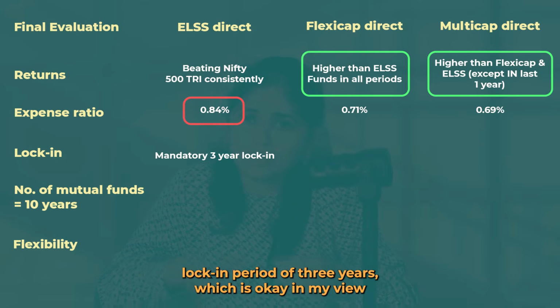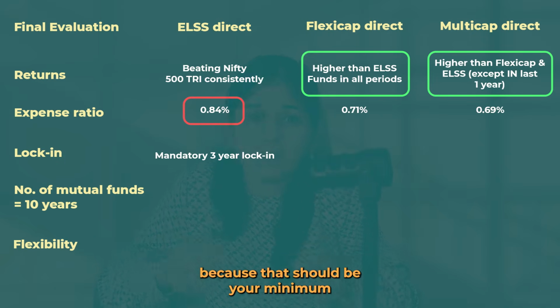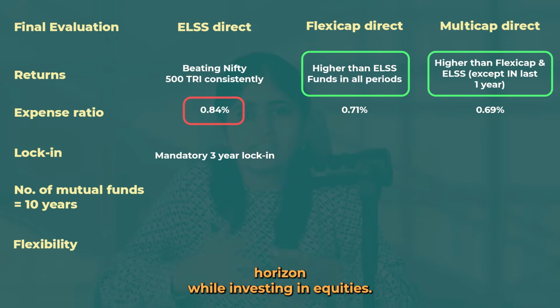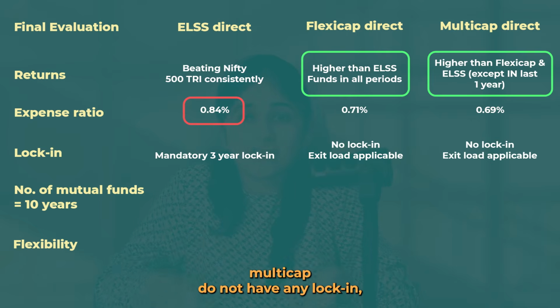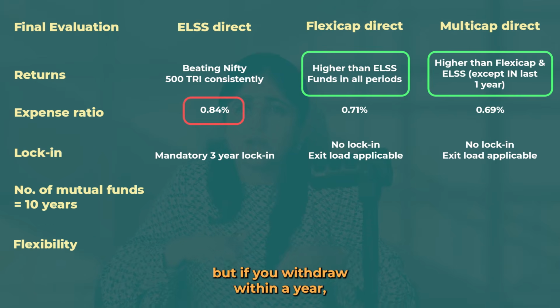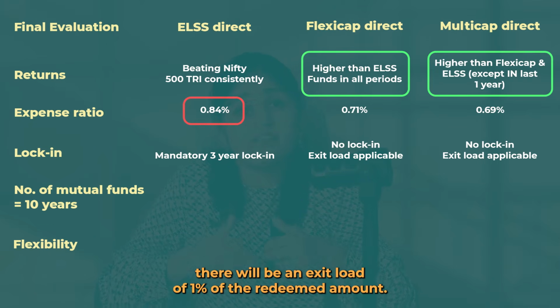ELSS have a lock-in period of 3 years, which is okay in my view because that should be your minimum investment horizon while investing in equities. While flexi and multi-cap do not have any lock-in, but if you withdraw within a year, there will be an exit load of 1% of the redeemed amount.